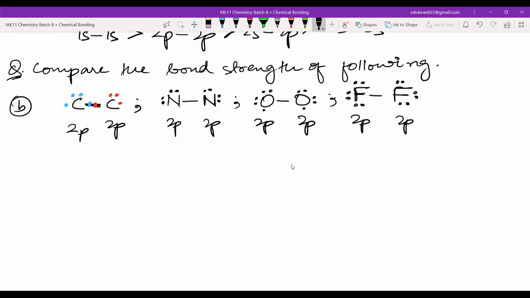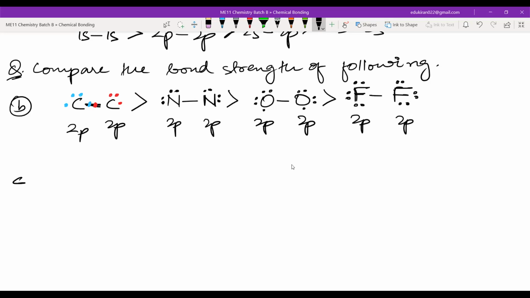Fluorine. Exactly correct. Fluorine will have the highest repulsion. If the repulsion is higher, that means we can separate these two fluorines very easily. If we can separate them easily, that means we can easily break this bond. If any bond is easily broken, its bond strength is very low. That means carbon-carbon will have the highest bond strength, then nitrogen-nitrogen single bond, then oxygen-oxygen single bond, and at last fluorine-fluorine single bond.